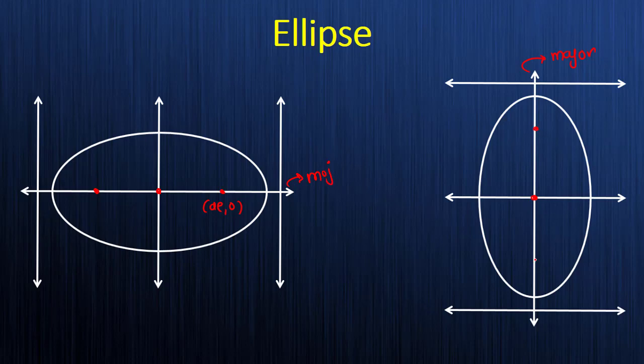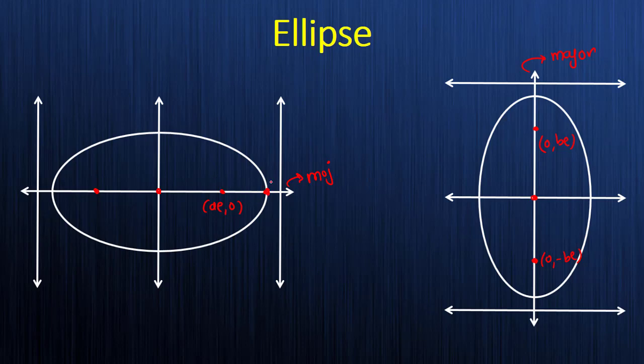So what will be the coordinates of this point? It is 0 comma BE. Okay, getting 0 comma BE. What about this? It is 0 comma minus BE. Then we have the next point. See here, F, V and D.